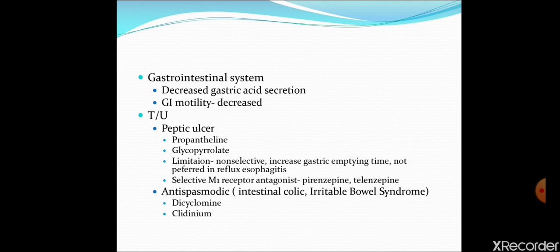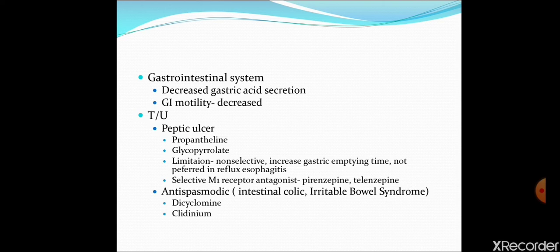Nowadays, selective M1 receptor antagonists are used. These are pirenzepine and telenzepine. But in peptic ulcer, they are not the first-line drugs. The first-line drug in treatment of peptic ulcer is proton pump inhibitors. Another drug that is more commonly used in peptic ulcer is the H2 antihistaminic drug.